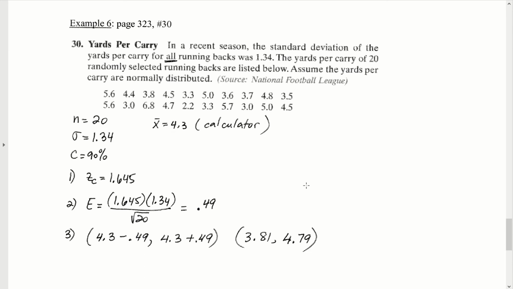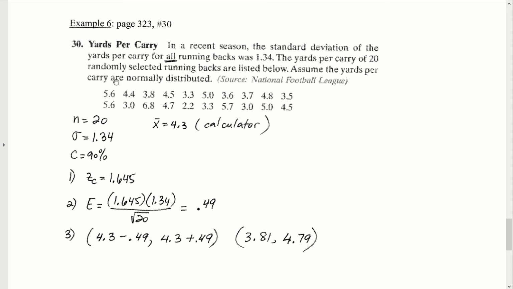Let's take a look at the next one. This is a problem where they actually give us some raw data to work with. In a recent season, the standard deviation of the yards per carry for all running backs was 1.34. When they say the standard deviation for all, that means that's a population standard deviation. So this would be the value for sigma. Sigma equals 1.34. The yards per carry of 20 randomly selected running backs are listed below. So we have a sample of size 20. Furthermore, this is the data from each one of those 20 running backs in terms of yards per carry.